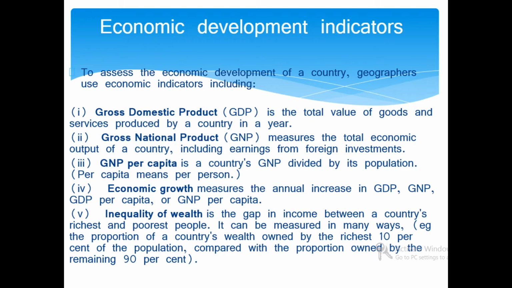Economic growth measures the annual increase in GDP, GNP, GDP per capita, GNP per capita. Inequality of wealth is the gap in income between a country's richest and poorest people. It can be measured in many ways, for example, the proportion of a country's wealth owned by the richest 10% of the population compared with the proportion owned by the remaining 90%.